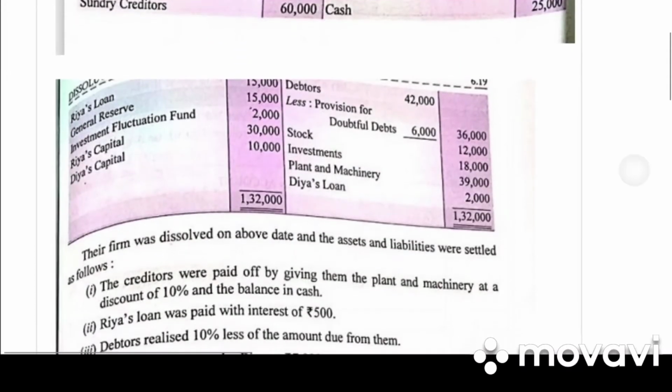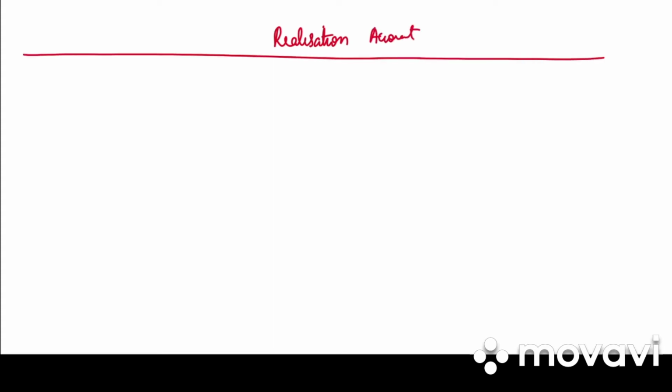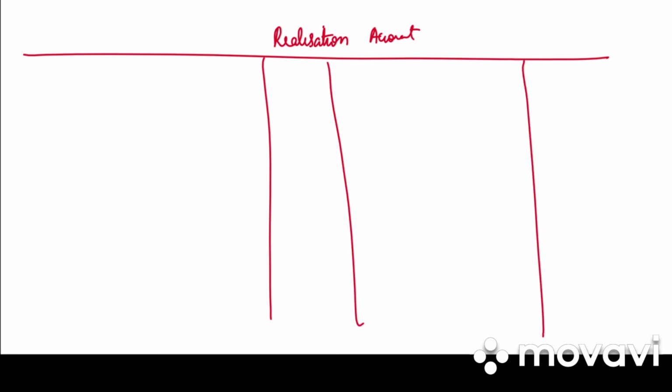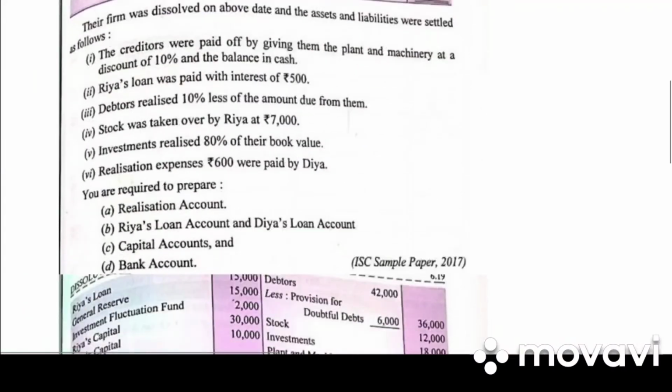So first we need to prepare realization account and realize all the assets and liabilities. So write down realization account. We have particulars, amount, particulars and amount, debit side, credit side. So what is the first step in case of realization? Transfer all the assets. So go to the balance sheet. Which are the assets given in the problem?